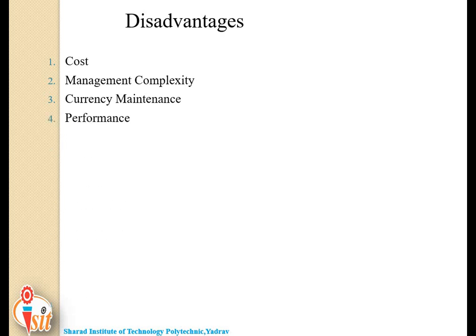The next disadvantage of the database system is performance. Why is performance a disadvantage? Because a traditional file system is written for small organizations and for some specific applications, due to which performance is generally very good.